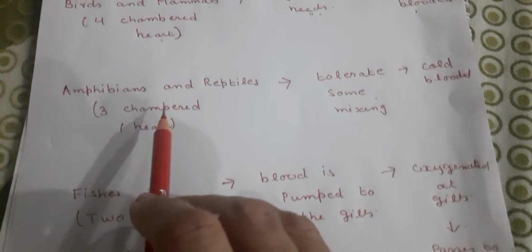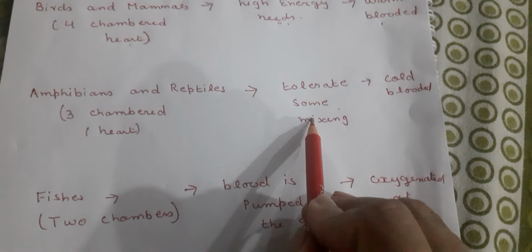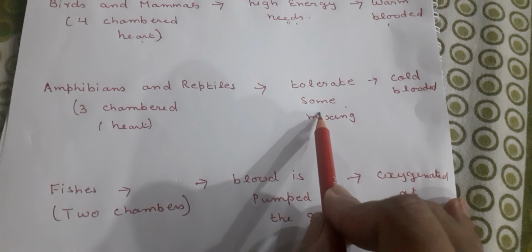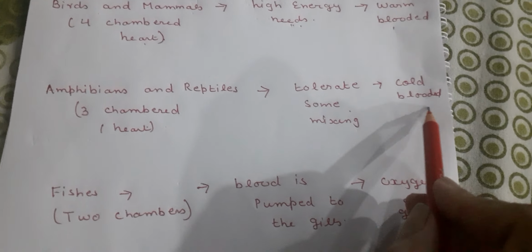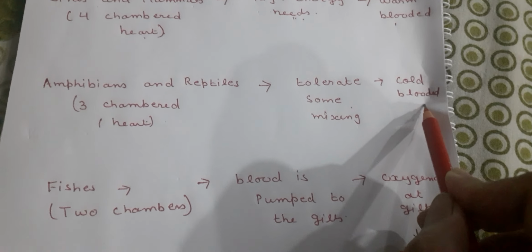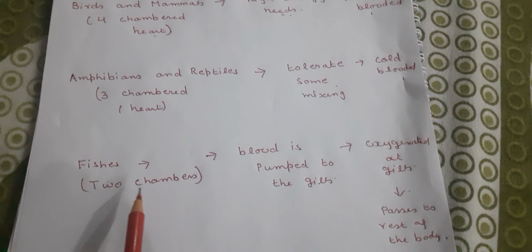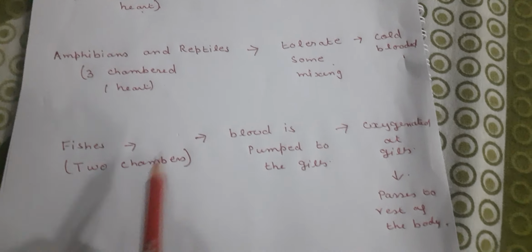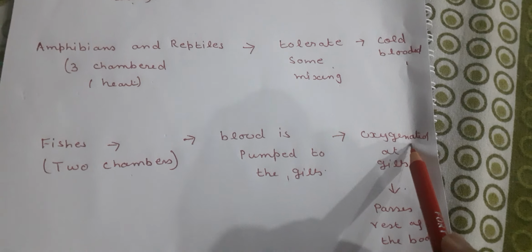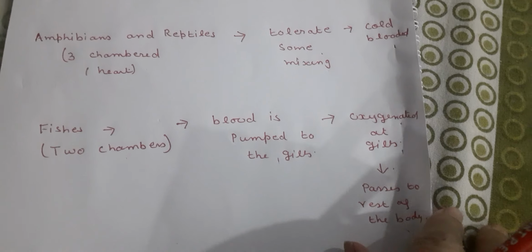Okay? Amphibians and reptiles have a three-chambered heart. In their body, they can tolerate some mixing of oxygenated and deoxygenated blood because their body temperature changes with their surrounding. They are cold-blooded organisms. Fish, their heart has two chambers. Their blood is pumped to the gills first, and blood gets oxygenated at gills, and then it passes to the rest of the body.